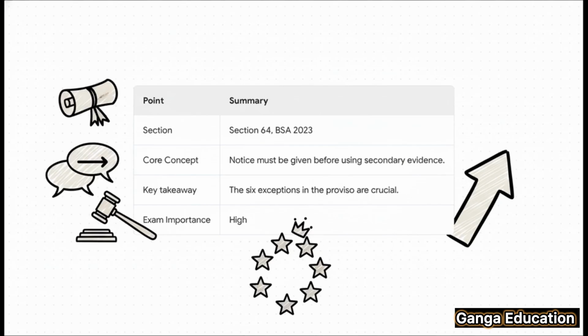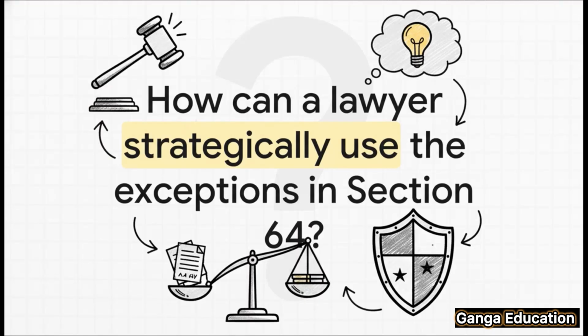And this brings us to a final thought, something for you to chew on. How can a clever lawyer use the exceptions in Section 64 strategically in a trial? Maybe to get evidence in quickly or to put the other side on the back foot. Think about it, because knowing the law is one thing, but knowing how to use it is what makes a great advocate.